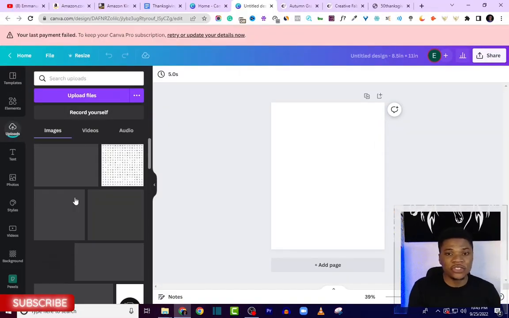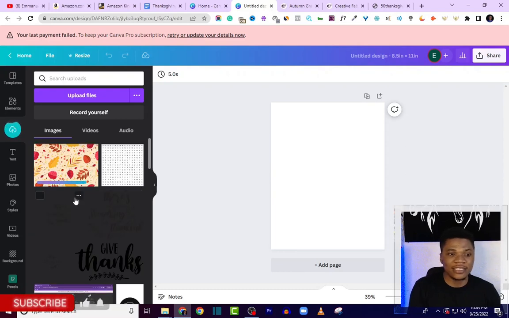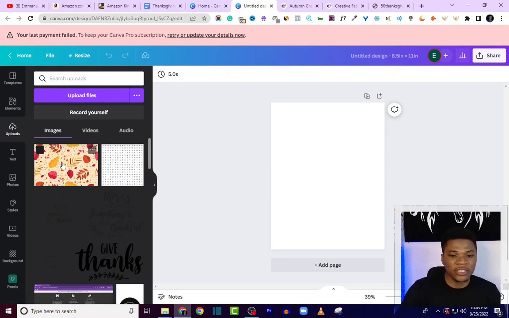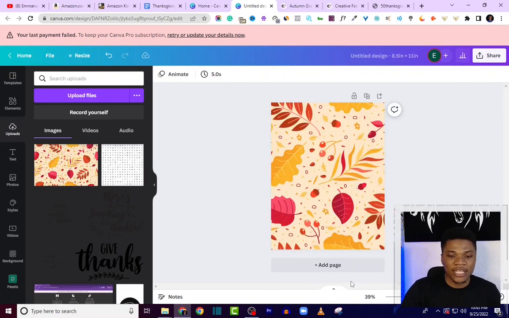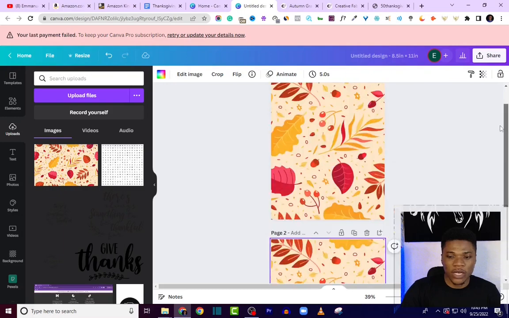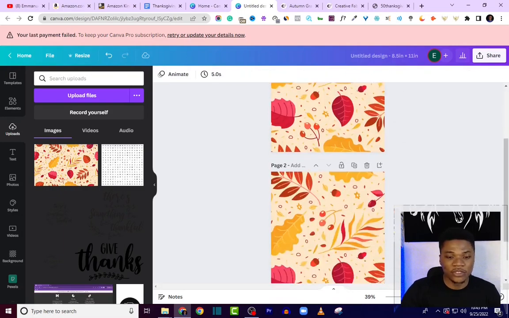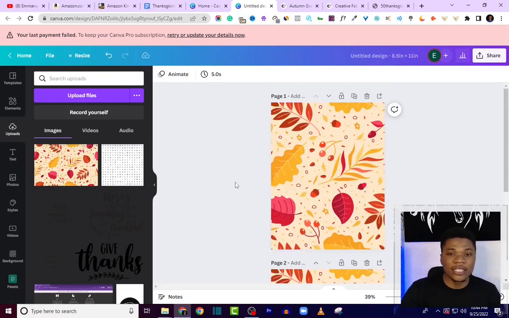And you know, the significance of downloading a pattern like this is that the feel of your book matches the season. So that's the goal of getting patterns and fonts that relate to the kind of book you are creating. So I'll just bring this in, and then I can just right click and set image as background. I'm going to duplicate this so that one serves as the front cover and the other one as the back cover.